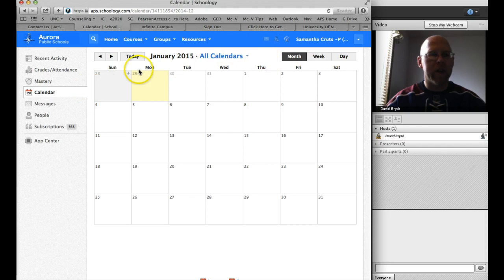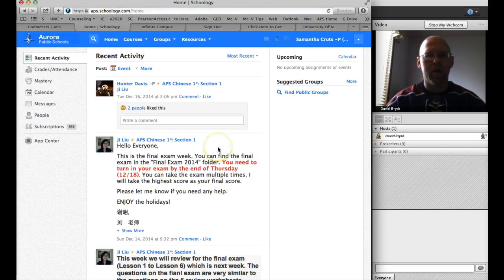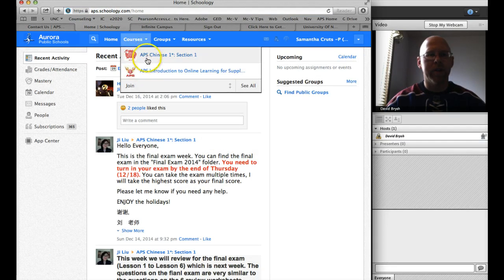Alright, so this is pretty much everything that you're going to do in the home screen. The next thing you're going to do is go up to courses. You're going to click on courses, and you have two of them up here right now, right? You can go to Chinese, and here is that sort of tutorial, introduction to how everything works. So if you need it, I'll show it to you real quick here.